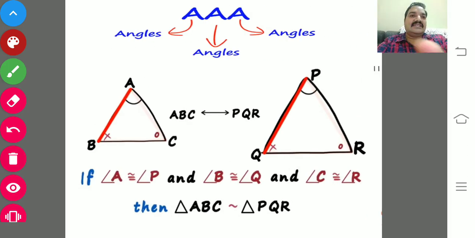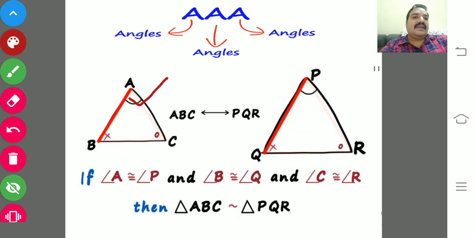Yes, the next one is the AAA criterion. So angle, angle, angle. Already we have discussed this. This property is applicable in similarity. It is not applicable in congruency. I have given an illustration also. So for applying AAA similarity, what kind of measurements do you need?